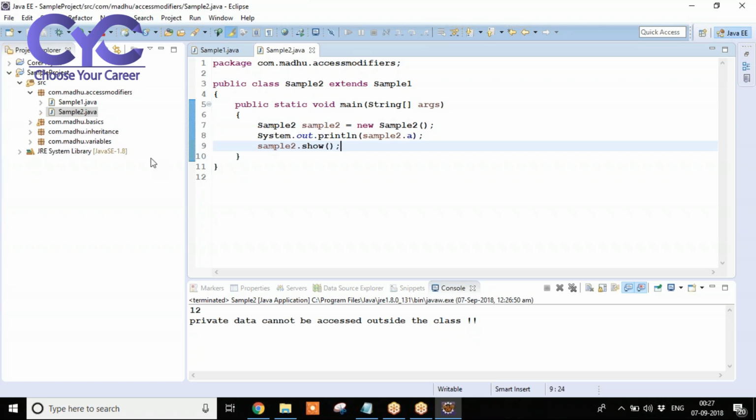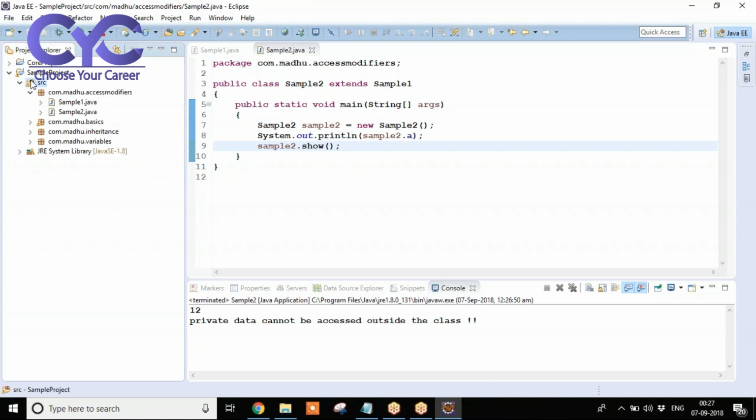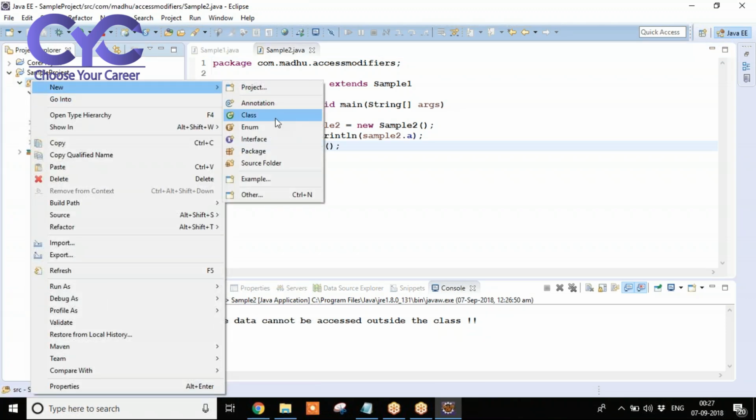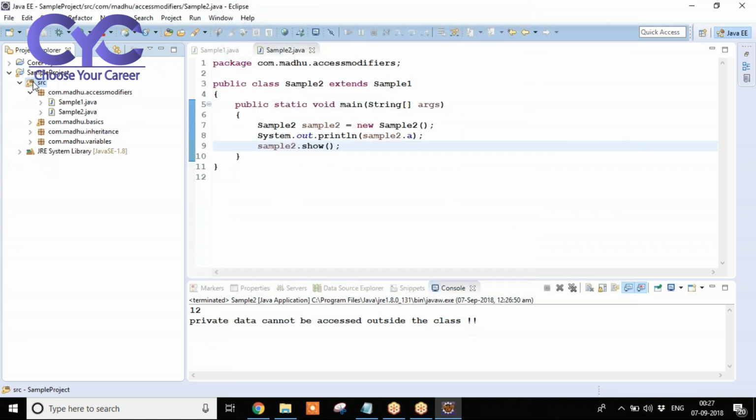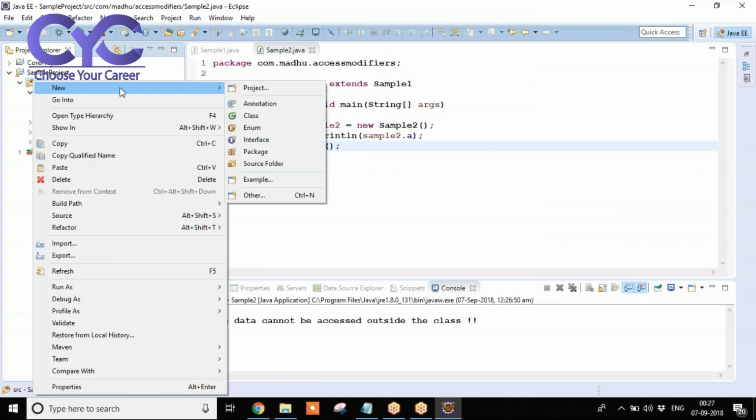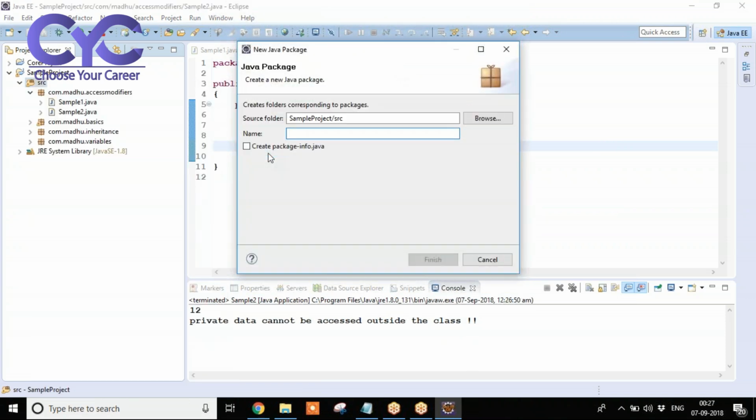Yeah. Now observe here. I am going to create a new package. Right click on src, new package, com dot, and one more thing. What you did mistake in your program is in package you are giving some uppercase letters. Don't give those things. You should not give even a single uppercase letter. Everything should be lowercase letter.